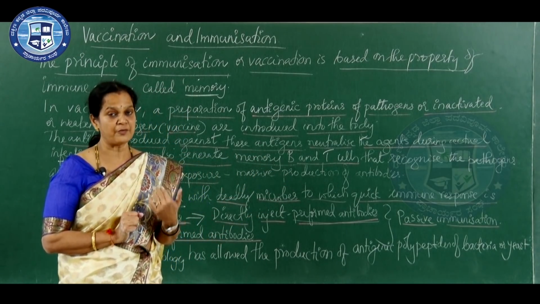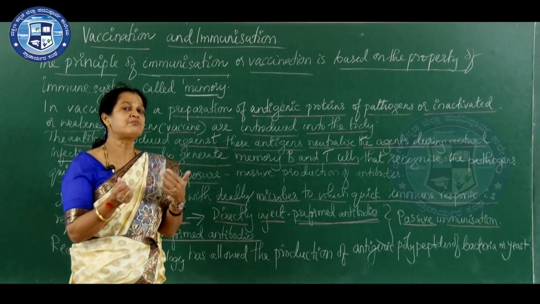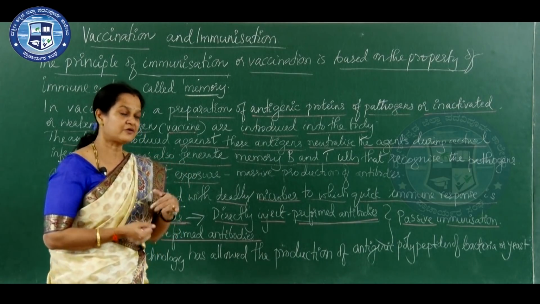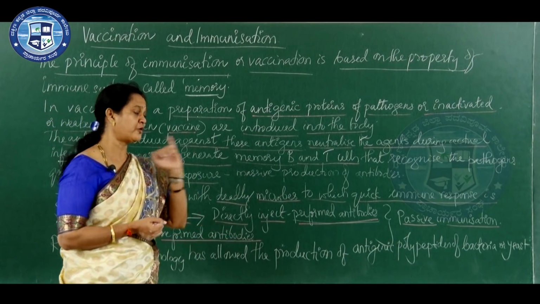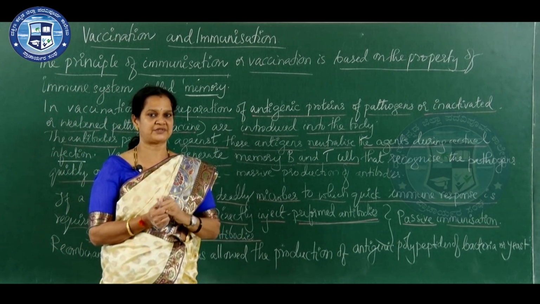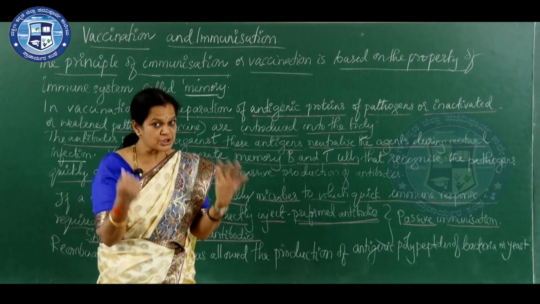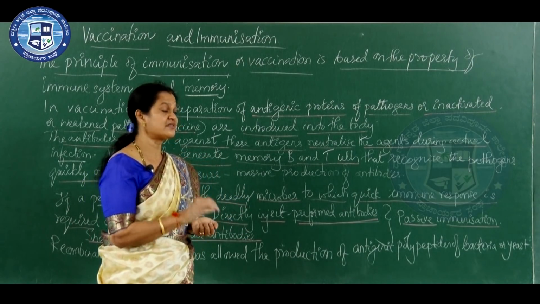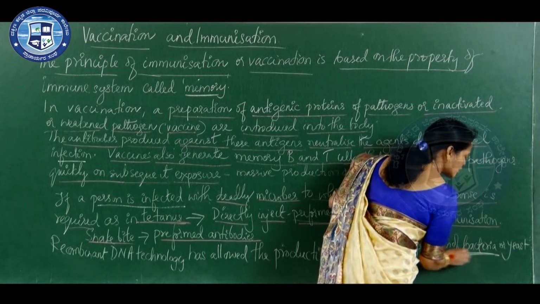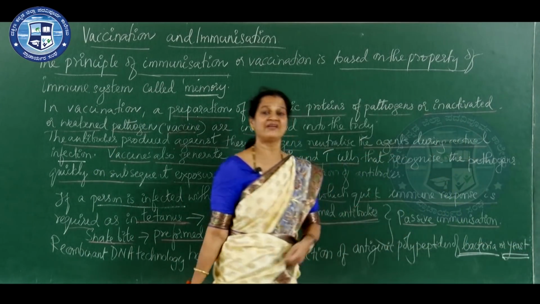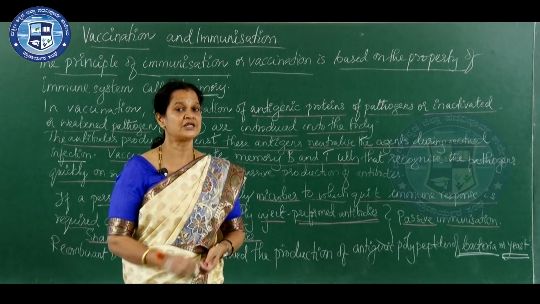And recombinant DNA technology has made it much easier now. Recombinant DNA technology has allowed the production of antigenic polypeptides in large numbers, in bacteria or yeast, so that vaccines are available in greater quantity.